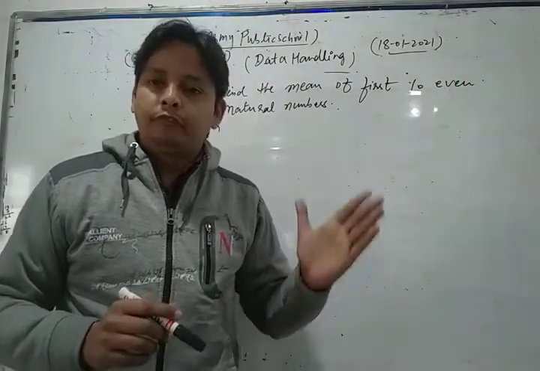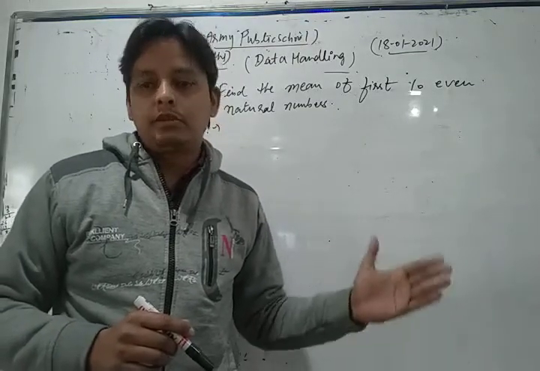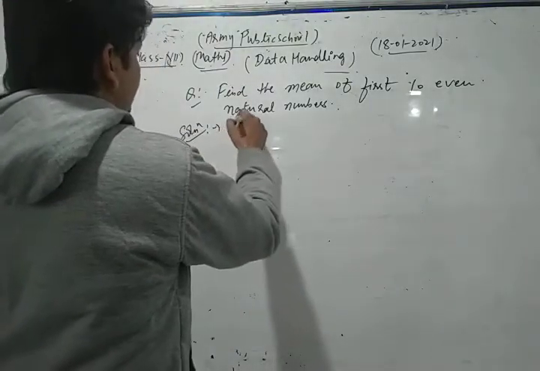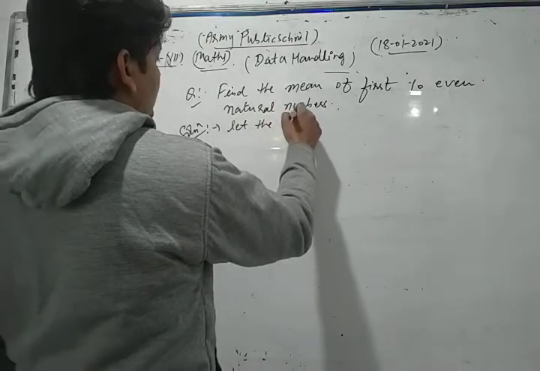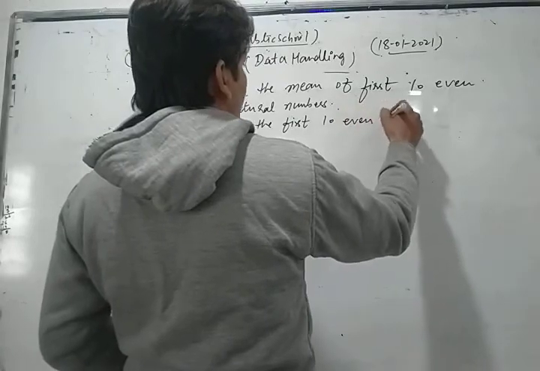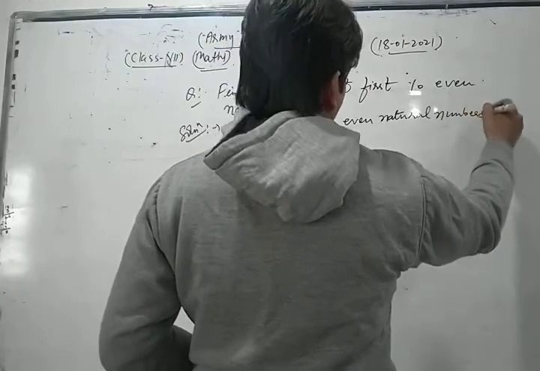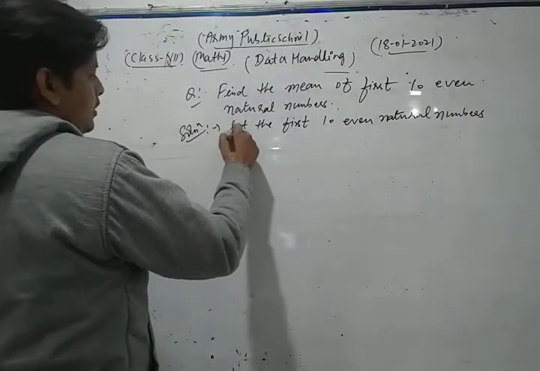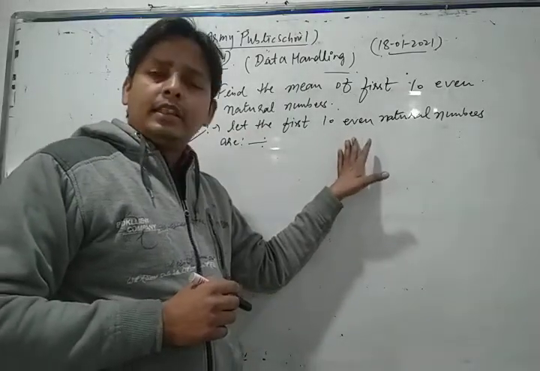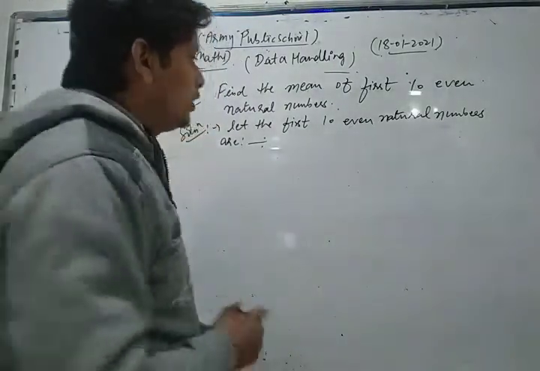So first of all, we write the first 10 even natural numbers. After that, we simplify them. Okay, dear students. So now, first of all, let's see. Let the first 10 even natural numbers be. Okay, let's see. So what is first?